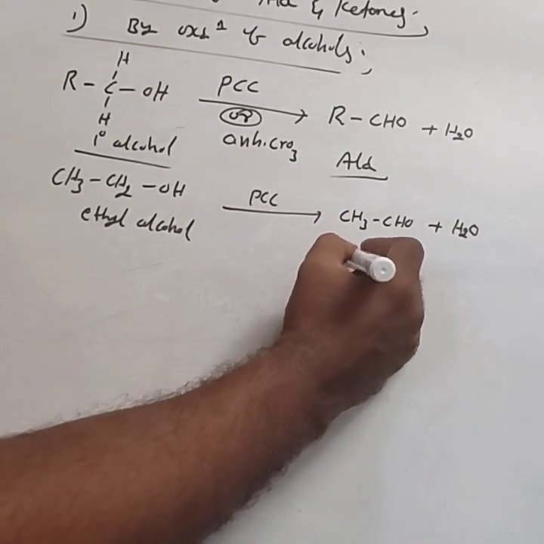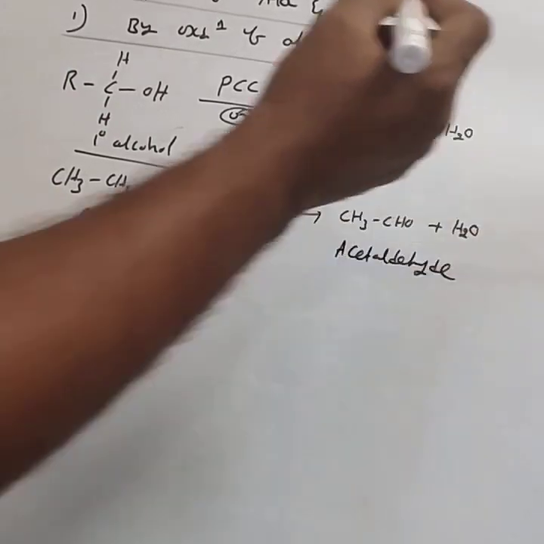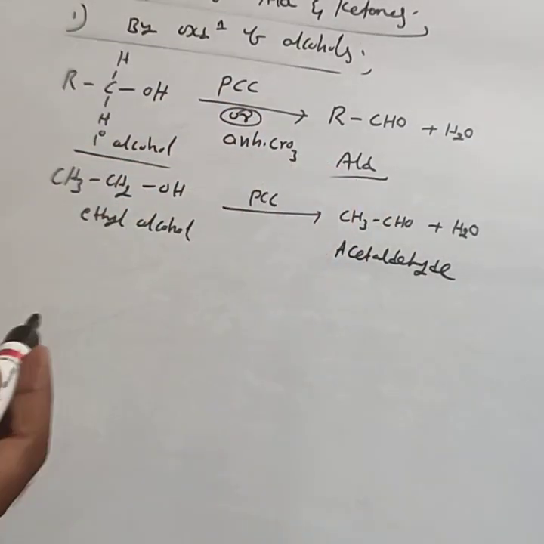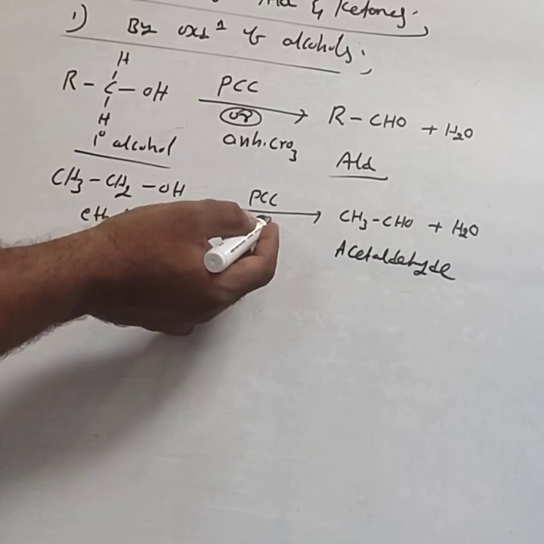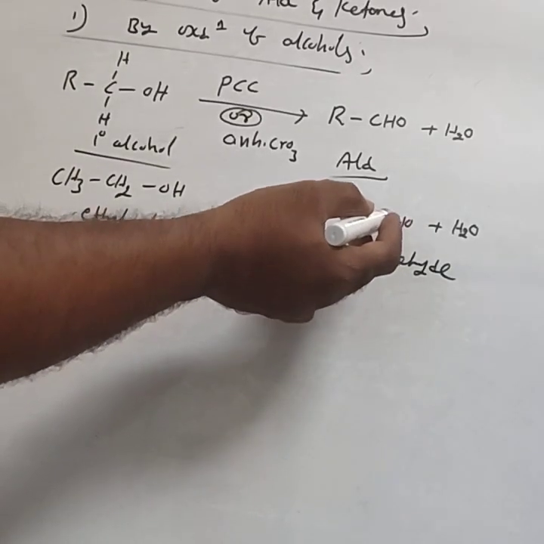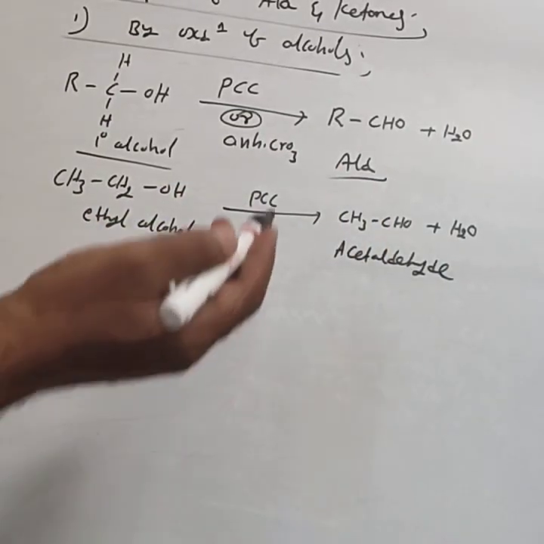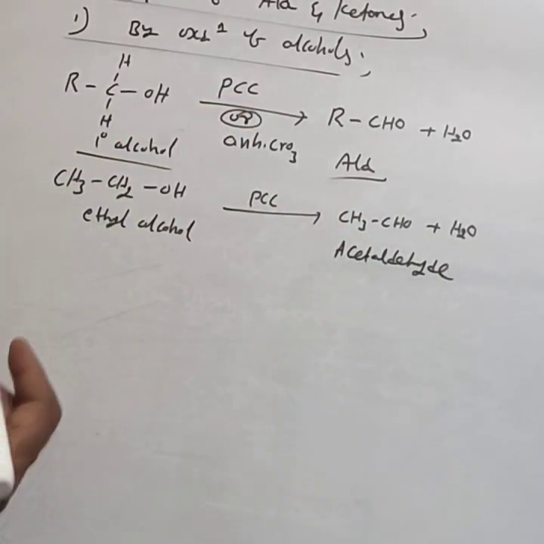This is called acetaldehyde. With PCC or CrO3, only then you get acetaldehyde. If KMnO4 or K2Cr2O7 is given, CH3CHO is further oxidized to CH3COOH. If PCC is given, then you have to stop at the stage of aldehyde.